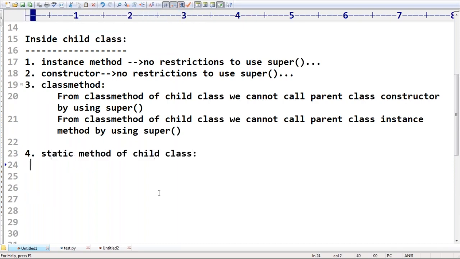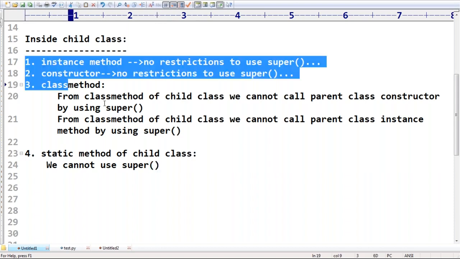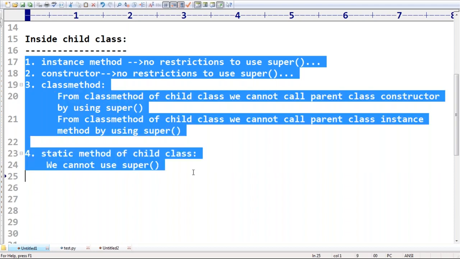From a static method of a child class, we can't use super. Okay, remember, this is the conclusion. Don't get any confusion about this terminology. The simple terminology is this: inside the child class, we can't use super to call parent class instance variables. Instance variables should be accessed by using self only. So the super keyword is not allowed.